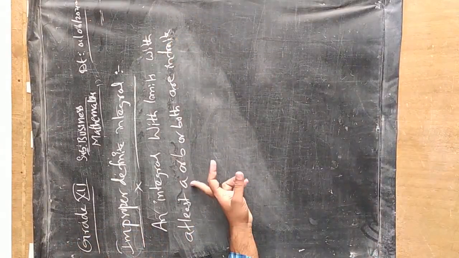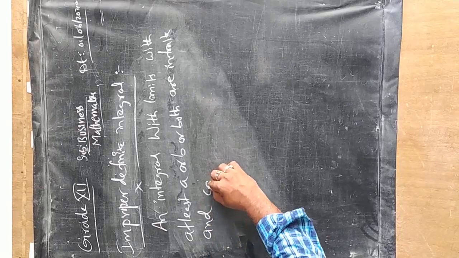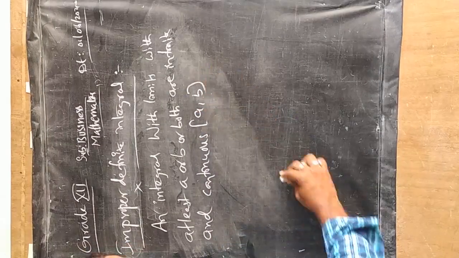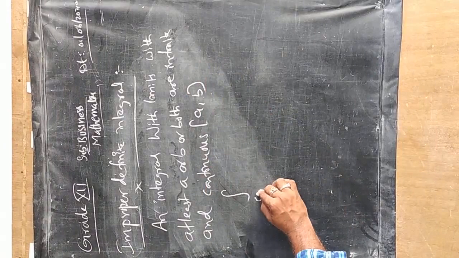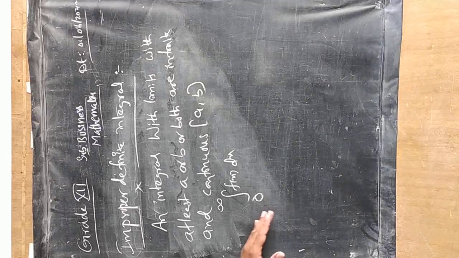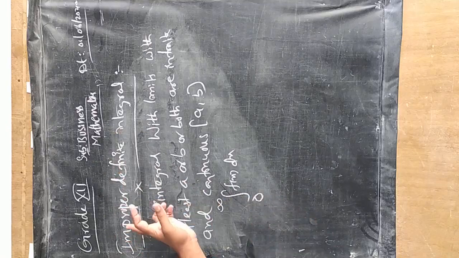Either a may be infinite or b may be infinite, and the function should be continuous over the interval a comma b. So the definition we can write is the integral from 0 to infinity of f of x dx. In this case we will call it an improper definite integral, and in this case we can use the gamma integral. The difference is that in a proper definite integral there will be some finite values, but in an improper definite integral the integral will have infinite values.